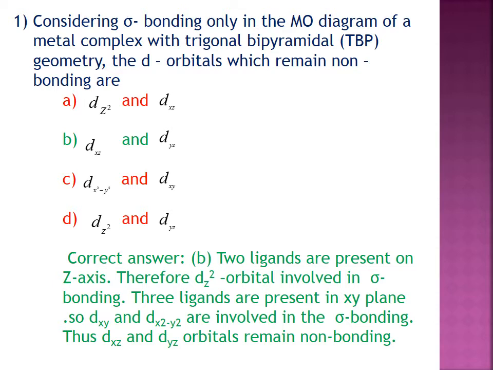dxz and dyz. The explanation is that two ligands are present on the z-axis. Therefore, the dz square orbital is involved in the sigma bonding. The three ligands are present in the xy plane. So, dxy and dx square minus y square are involved in the sigma bonding. Therefore, dxz and dyz orbitals remain non-bonding.